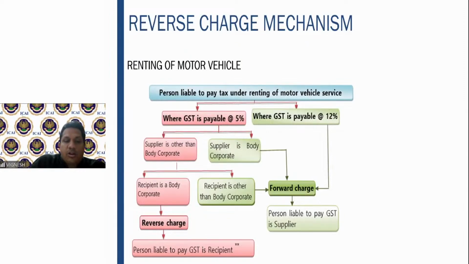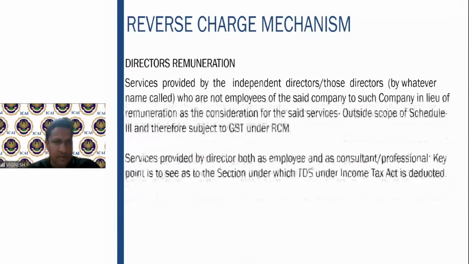If the recipient is a body corporate, it will be reverse charge mechanism. If the supplier is other than body corporate and the recipient is other than body corporate, then straight away it goes to forward charge mechanism. Straight away it will be paid under forward charge. Again, the rate of tax will be 5%. Then if the supplier is a body corporate, if he opts for the forward charge, he has to pay under 5%. So I hope you understood this point of 5% versus 12%.